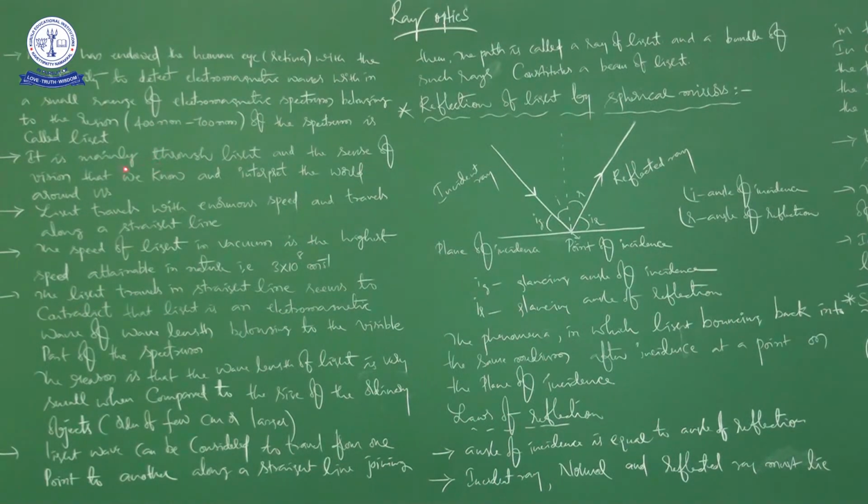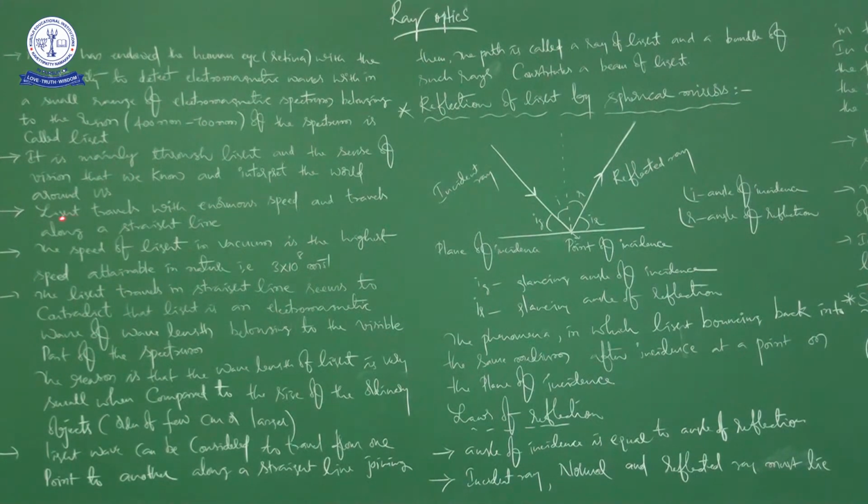Okay, see here, it is mainly through light and the sense of vision, right? We have 5 senses. The sense of vision is one of the important senses that we know and interpret the world around us with. That is what the sun, stars, galaxies, meteorites, so simply you can say celestial bodies, right?